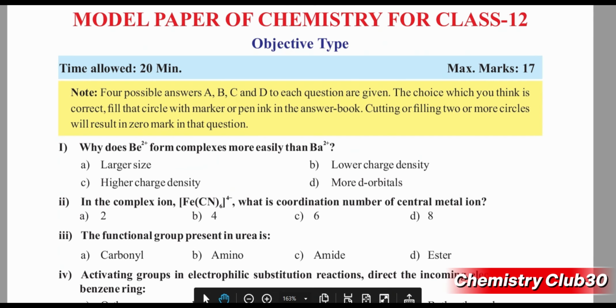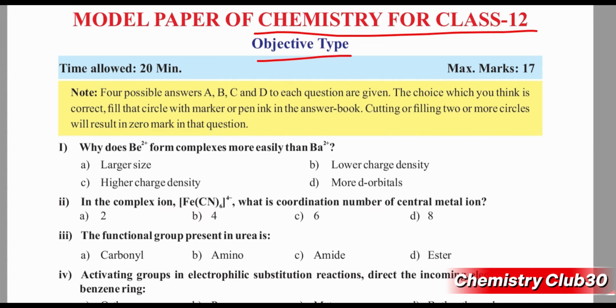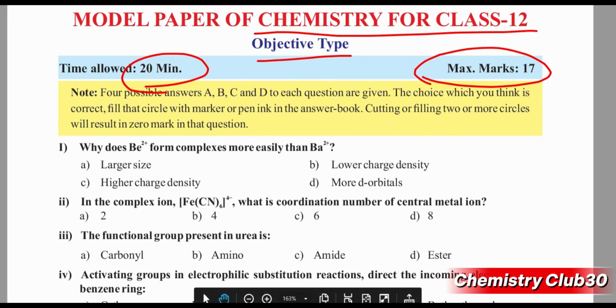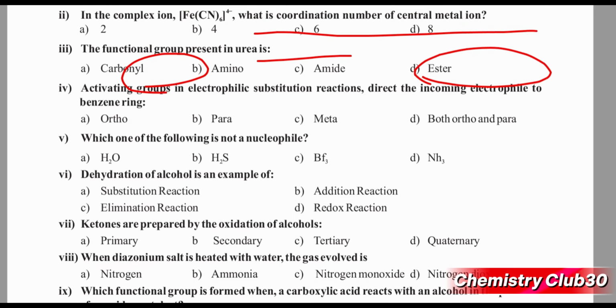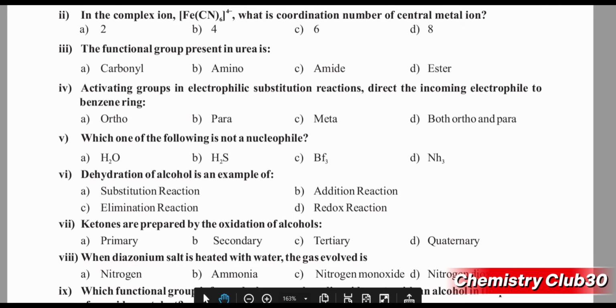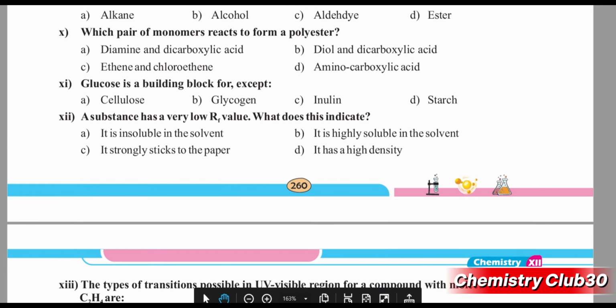A model paper for the second year is also given in the textbook. The objective part contains 17 questions and it has 17 marks. The time to solve will be 20 minutes. Students will have to attempt one option out of the 4 options. One question will be included from each chapter, as there are 17 chapters.